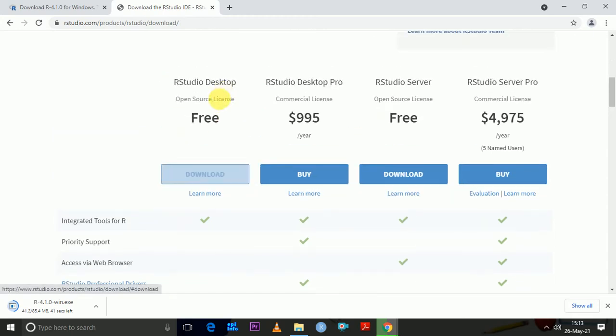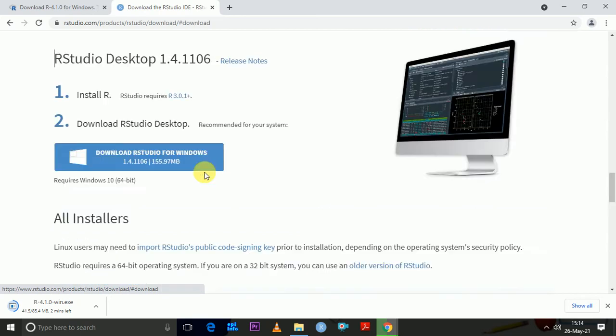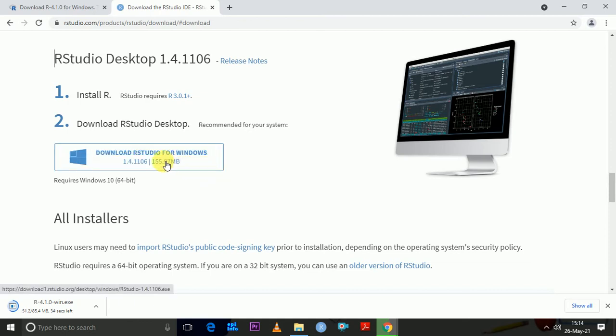Here it's saying download free, so this is the one that I want you to use. So if you click here, download RStudio for Windows, yes, that's the one that I want. I click here.